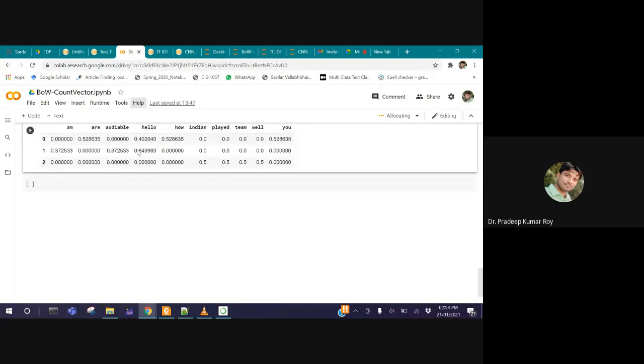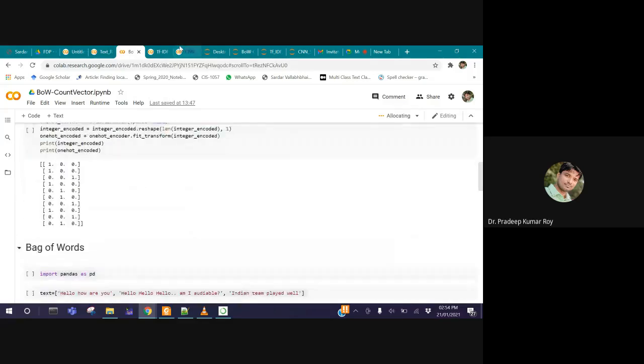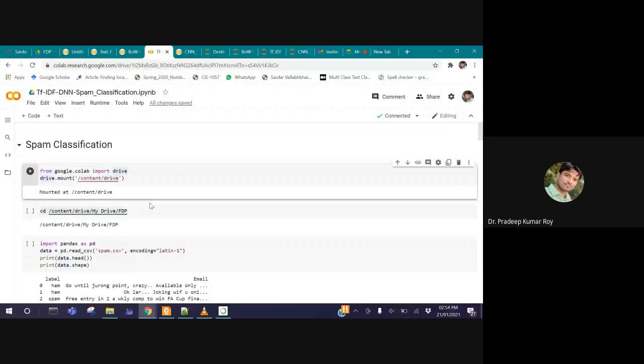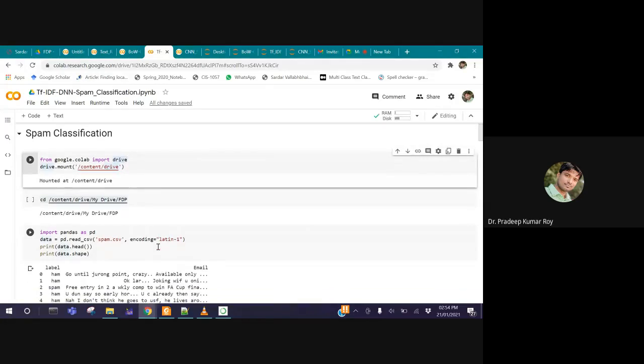Before that, we'll see spam classification using features that are extracted using the TF-IDF vector. We'll see how it works. So the same line is there.